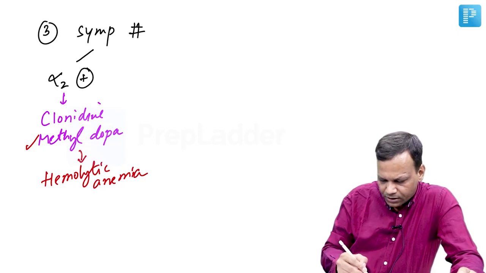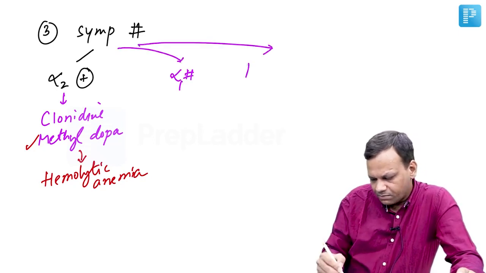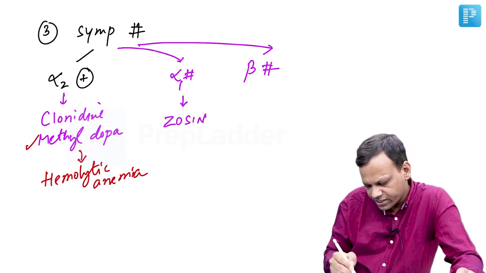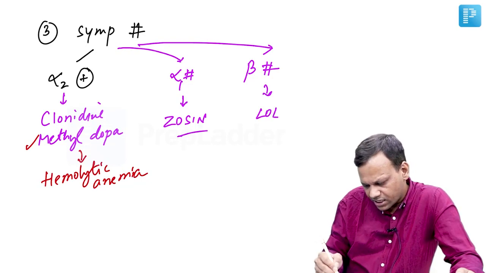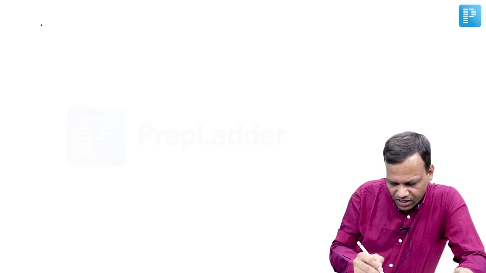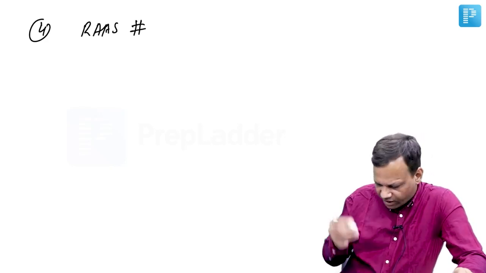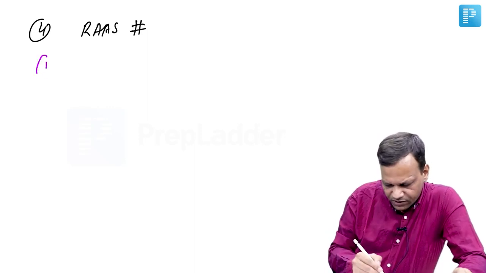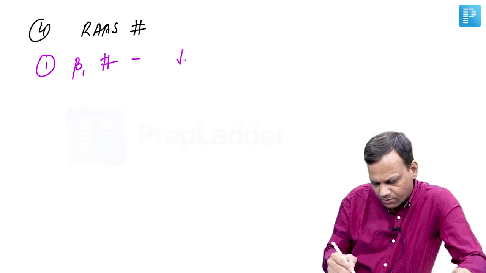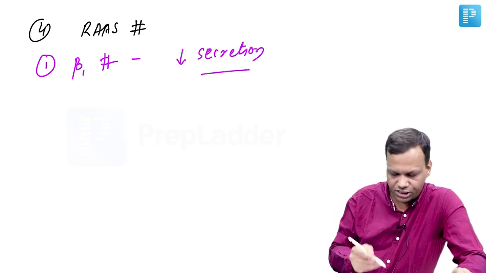Then second, there may be alpha 1 blockers, and there may be beta blockers. Alpha 1 blockers are drugs ending with zosin, like prazosin we discussed earlier, and beta blockers are drugs ending with olol; they can be used in hypertension. Then lastly, we have renin-angiotensin-aldosterone system blockers. Five drugs in this category, starting with beta 1 blockers, which inhibit the release of renin. So remember, they inhibit secretion of renin. They do not inhibit renin but its secretion.